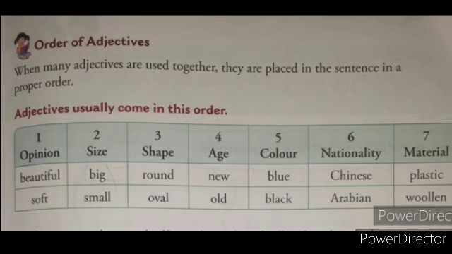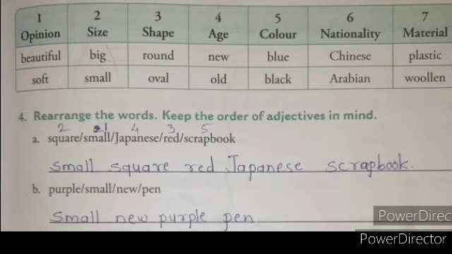After that, sixth, that is the nationality. There are some adjectives that show the nationality, like Chinese, Arabian, Indian. Like this adjective we have to place sixth. And the last one, that is the material. There are many materials like plastic, wooden, book, toy. Like this material you have to place seventh. Means this is the order of adjectives, and in this order we have to arrange the adjectives in a sentence. With the help of the chart we are going to solve the exercise which is given below.